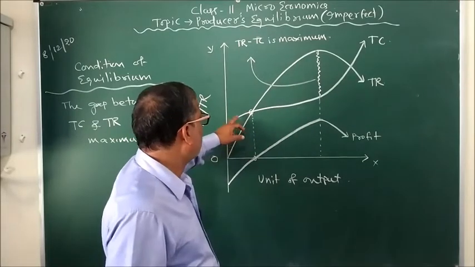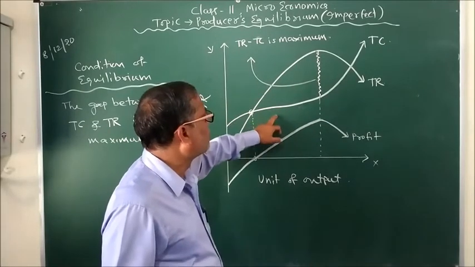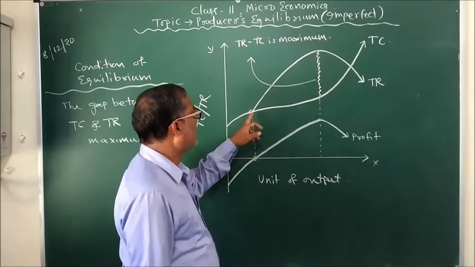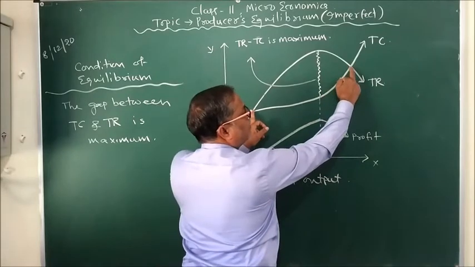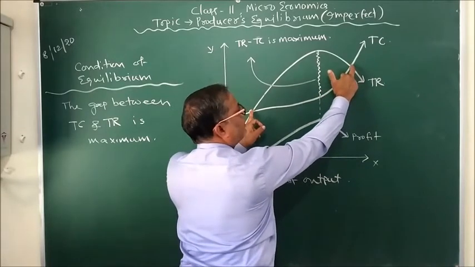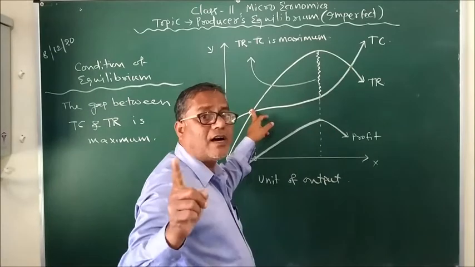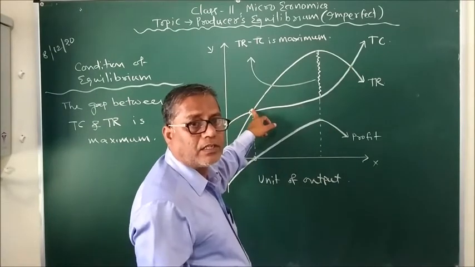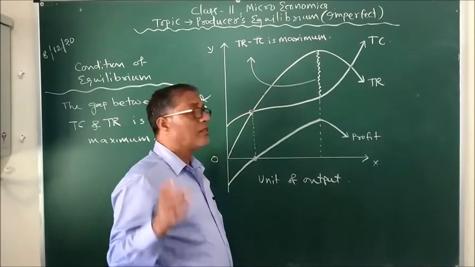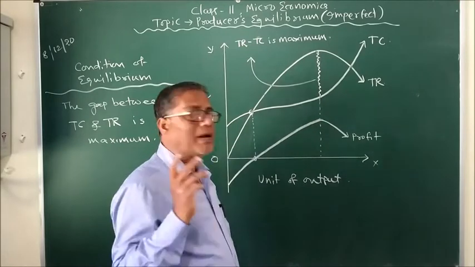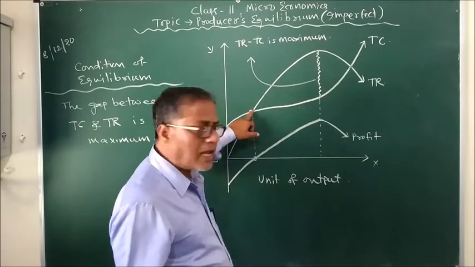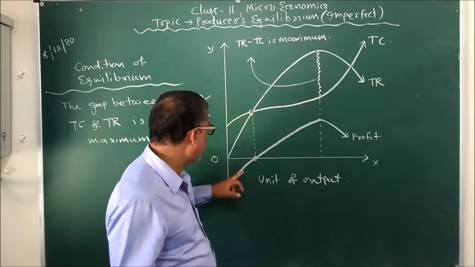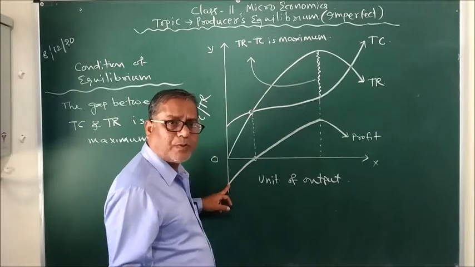After knowing about the shape and slope of the TC and TR curves, you can see at two different points, just look at my fingers, these two are points at which TC and TR are equal. TC and TR being equal means the producer is getting normal profit. But why does the profit curve start from negative?